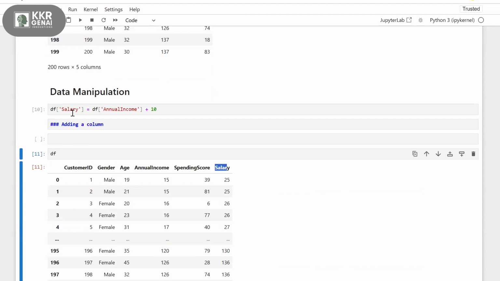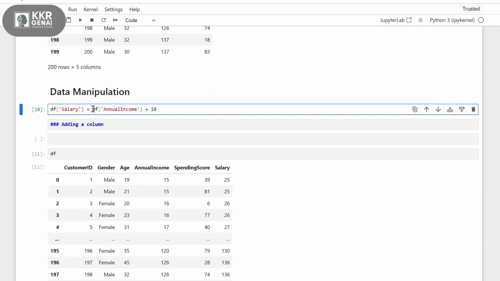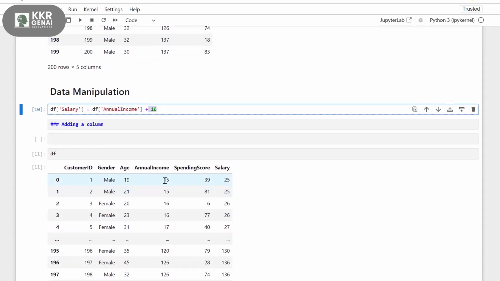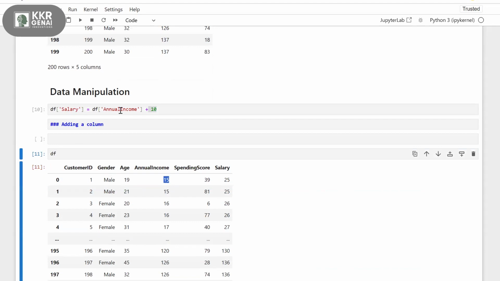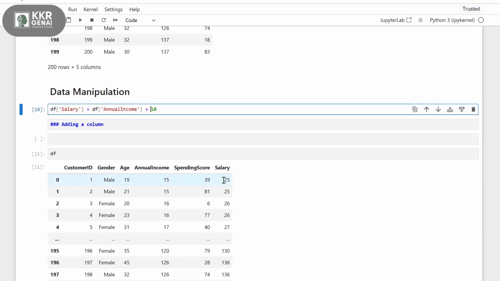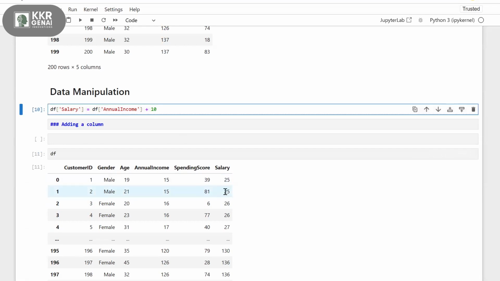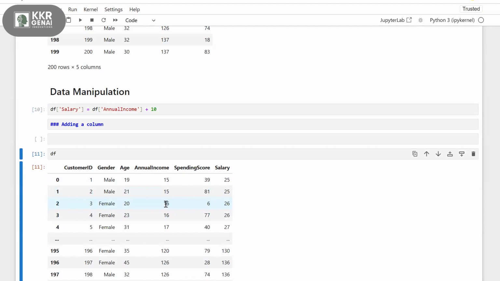DF of salary, what it is doing, it is taking the annual income and adding plus 10. So what is the annual income? 15, right? So for the first record, DF of annual income 15 plus 10, so the value is 25. So the new salary column contains 25 for the first record. And again, for the second record, 15 is my annual income and plus 10 gets 25. And third record, 16 plus 10 gets 26.